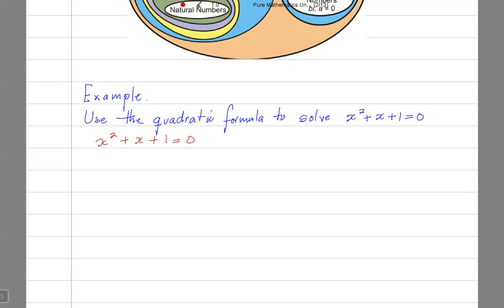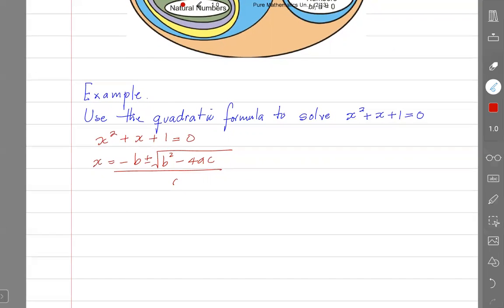If I'm using the quadratic formula, x is equal to minus b plus or minus the square root of b squared minus 4ac, all over 2a. That's the formula. A is 1. Everybody should know that A is the number in front of x squared.